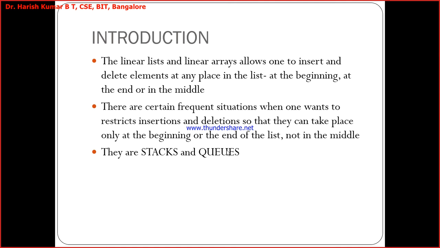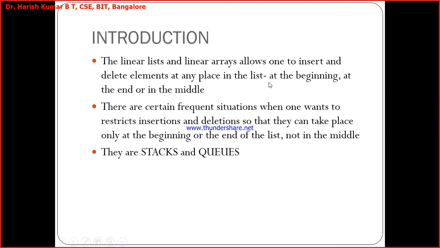But generally, when I say a linear list or a linear array, you can go for inserting at the beginning, at the end, at the middle. In case you want to restrict, you can always restrict. Okay. And we have two such examples here. Stacks and queues are the best examples of linear lists which put a restriction on the insertion.